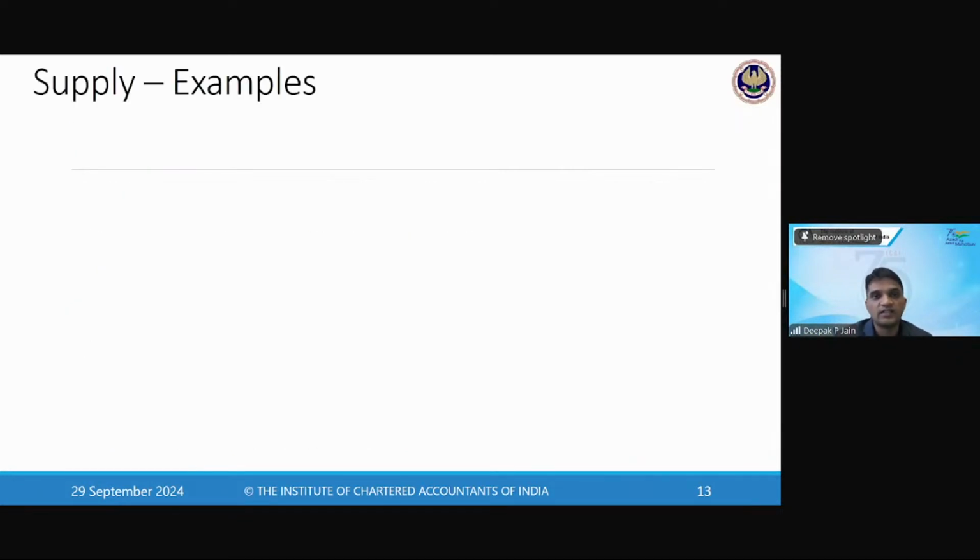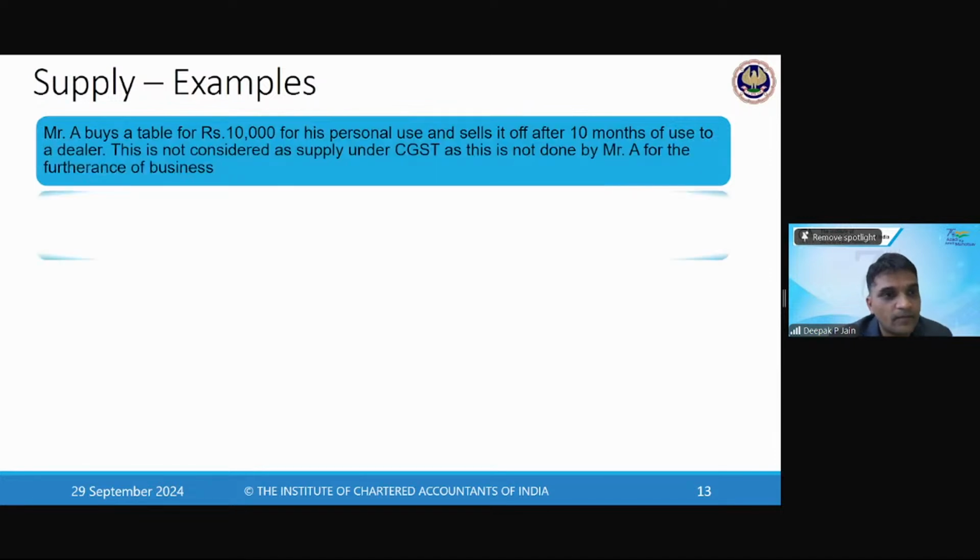Now we'll understand these with examples. A buys a table for 10,000 rupees for his personal use, and he sells it off after 10 months of use to a dealer. Now, is this considered as a supply? No, this is not considered as supply because Mr. A is not in the business of buying and selling of coffee tables. He's used it for his personal use, not even for his official use, and he's selling it off. So this is not treated as in the course or furtherance of business. This is not a supply.